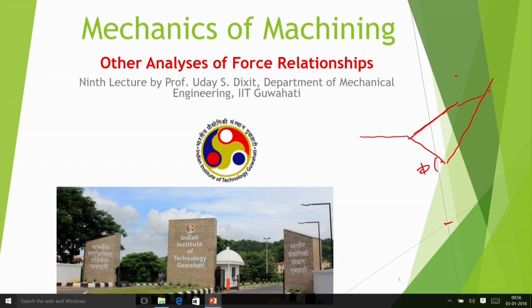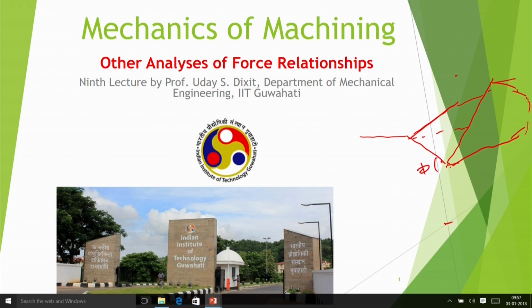After that he deduced the relation between the shear angle, rake angle and friction angle, which is different from Merchant's relation, and therefore the power etc. will also be different. But nevertheless, it is also assuming the existence of a shear plane like this.